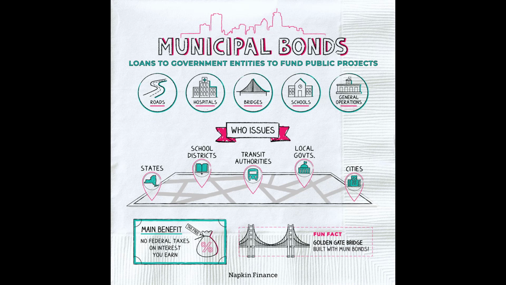States, counties, and cities also borrow money. Bonds issued by states and local governments are called municipal bonds. Funds are typically used to develop and maintain infrastructure, so that would be roads, buildings, parks, schools, and police and fire departments. All interest earned is tax exempt at the federal level.